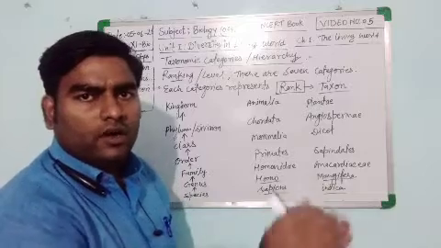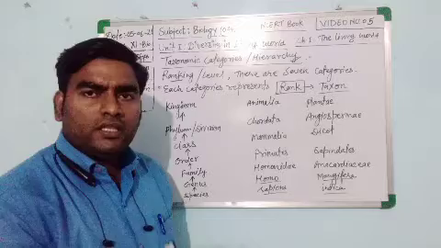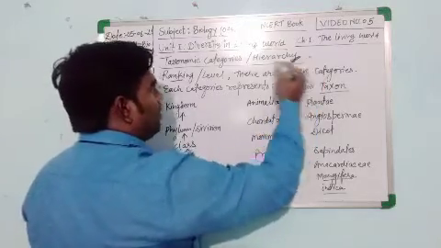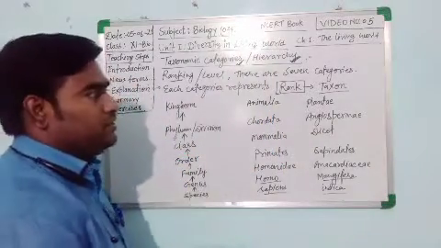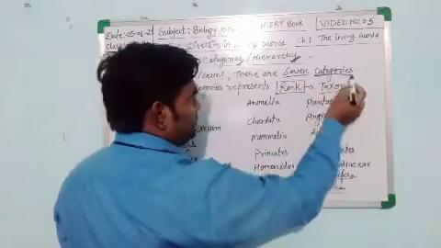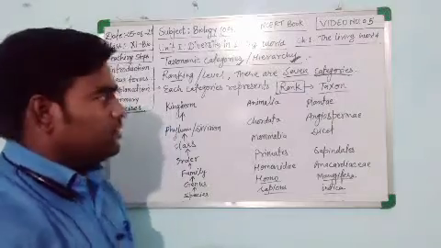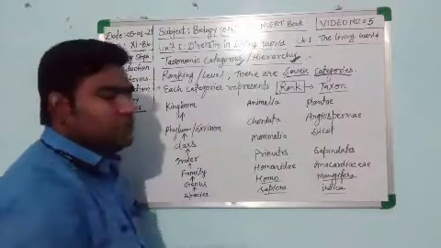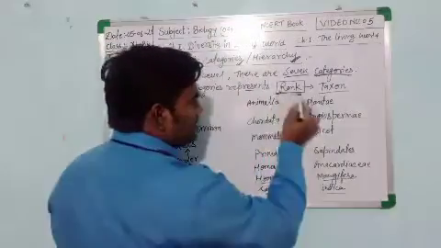Stepwise ascending order implementation of characters, togetherness of characters, is known as hierarchy or category. Okay, so this is the taxonomical hierarchy. There are 7 categories of this hierarchy. There are 7 ranking systems of classification, and each category represents a rank.